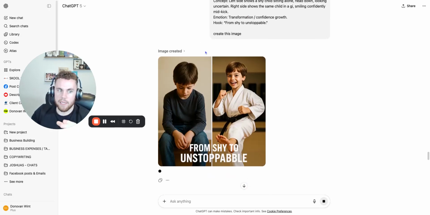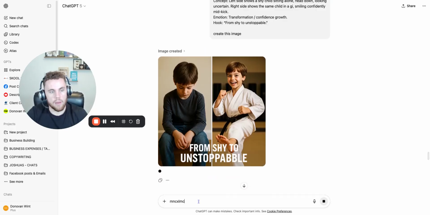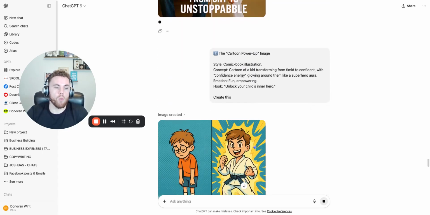What we're using ChatGPT for is not just to create some images. We're not coming here and going, create some images, blah, blah, blah. We're not saying that. We are asking ChatGPT to come up with the ideas first, giving us 10 different ideas that are massively different from each other. And then we're using those ideas to create the image. And that's the difference between someone who just tries to use ChatGPT and someone who can actually use it and get it to pump out some brilliant content that you can use for ads.